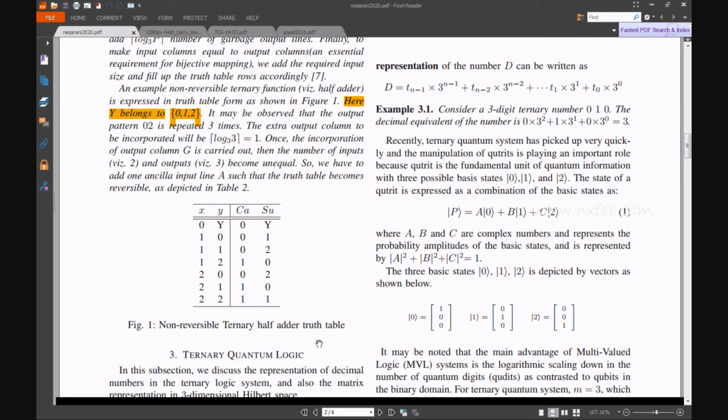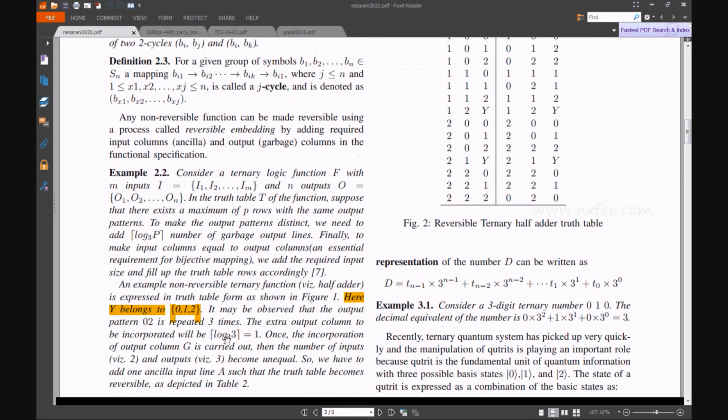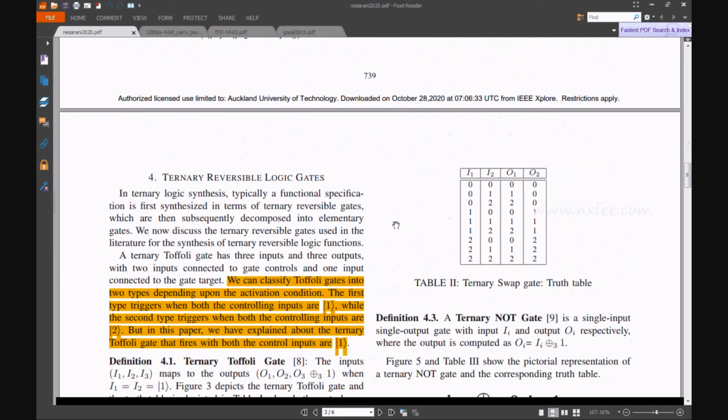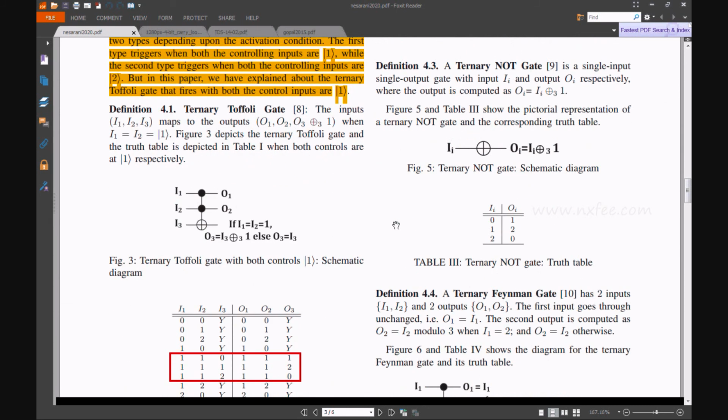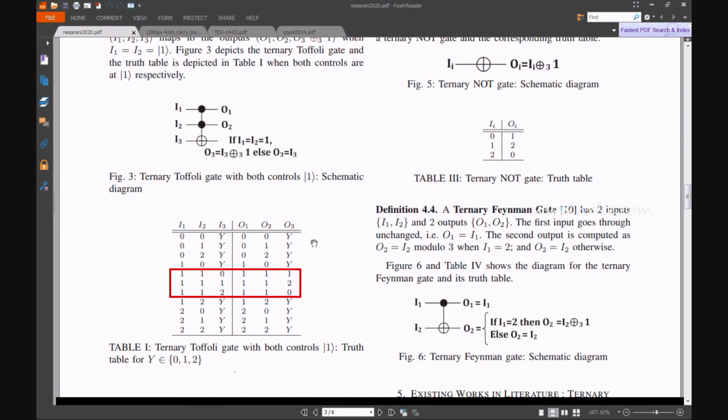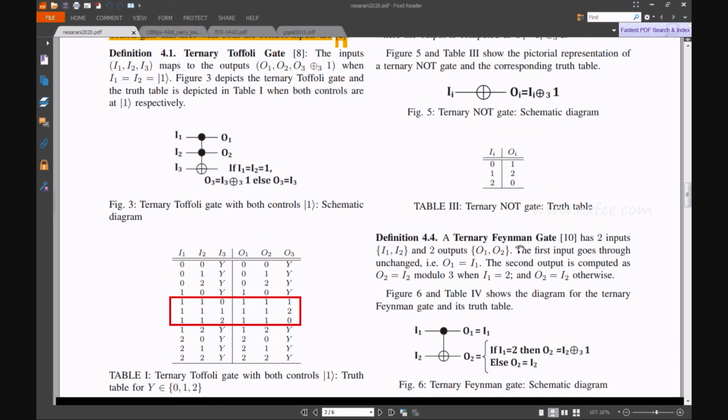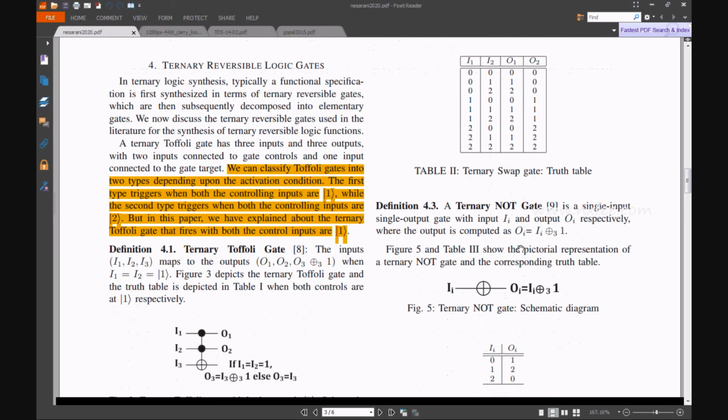This is a half adder truth table, right? So we can use this truth table to construct the full adders, and then the full adders and half adders will be used in the carry lookahead adder. They design two different logics: one is a non-reversible carry lookahead adder and the other a reversible ternary carry lookahead adder. And they have given some more logic: Toffoli gate based ternary logic, ternary Feynman gate and ternary swap gate.